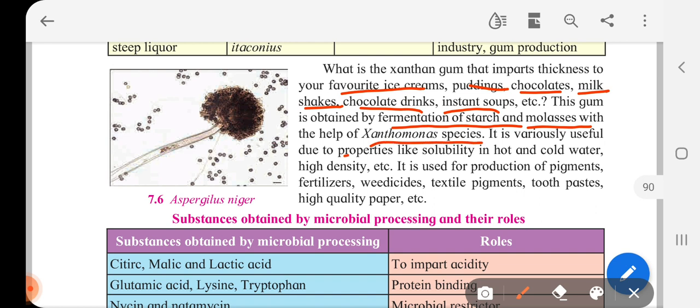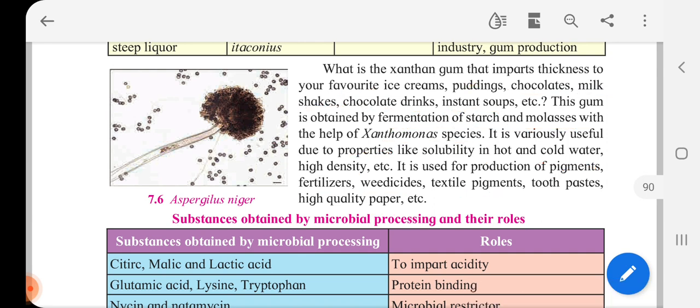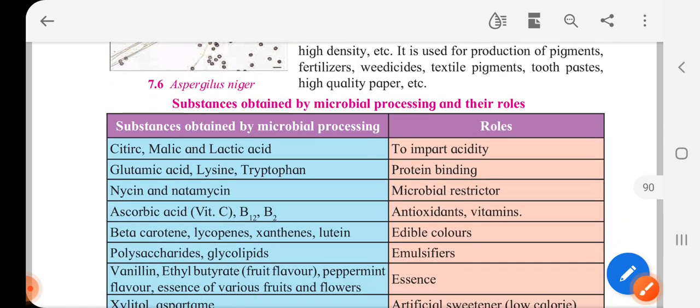It is variously useful due to properties like solubility in hot and cold water, high density. It is used for production of pigments, fertilizer, weedicides, textile pigments, toothpaste, high quality paper. Okay, so Xanthomonas species help us get such thickness in ice creams.